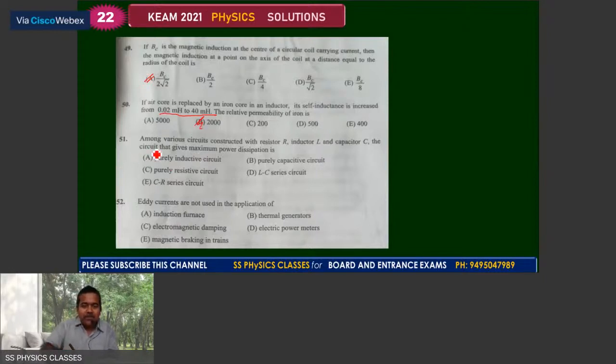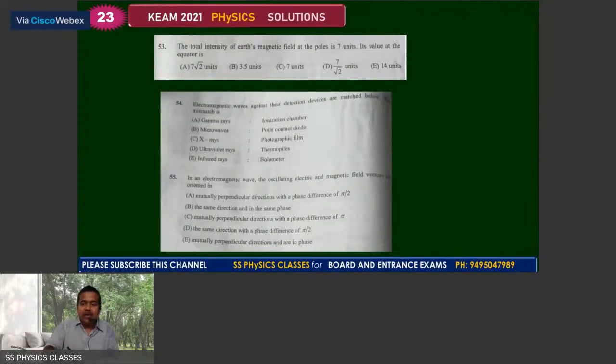Look, the question number 51. Among various circuits constructed with the resistor R, inductor L and capacitor C, the circuit that gives the maximum power dissipation will be when the maximum power, maximum current, when the cosine, the power factor becomes maximum, 1, that is a purely resistive circuit. Eddy currents are not used in the application of, you know, the induction furnace, damping, magnetic power meters, these all use eddy currents. So we can take the thermal generators based on the heating effects of current, B, as the answer. Number 53.